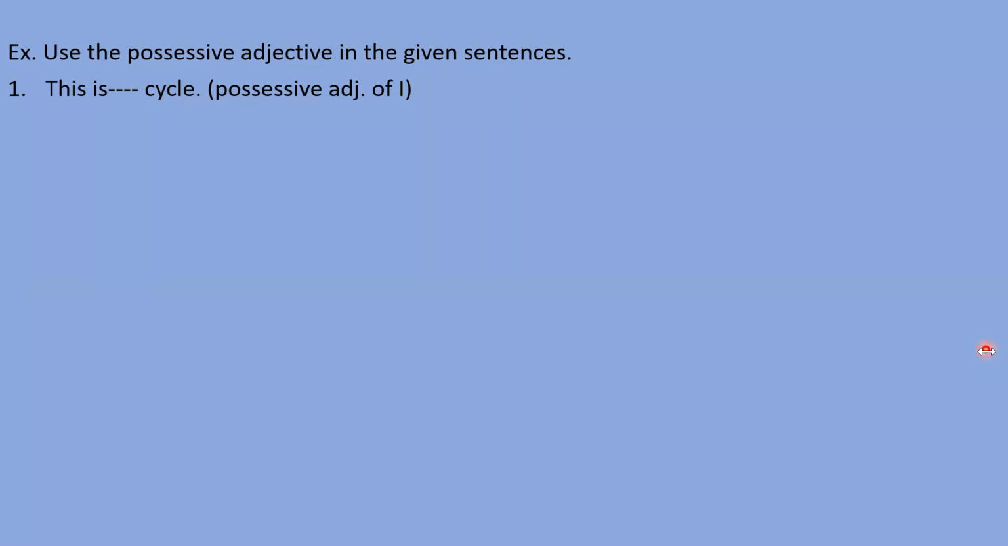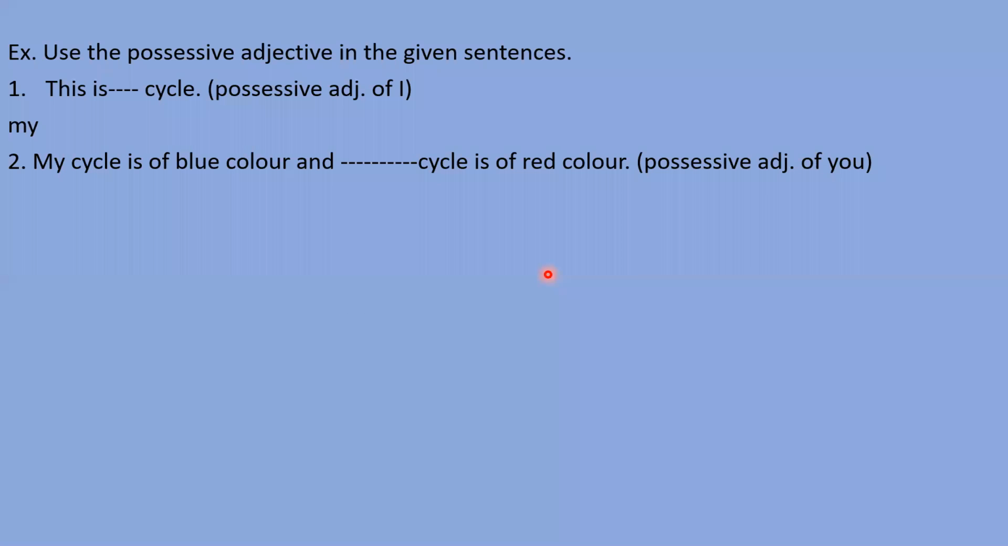Okay. Sai Pratik, you please tell me. Sir, this is my cycle. Yes, very good. The word my we need to fill. This is my cycle because I need to show the possession of I. Very good. After giving the answer, please mute yourself.